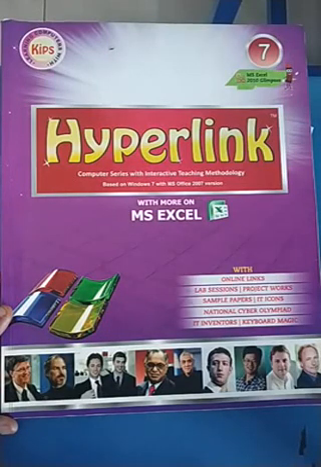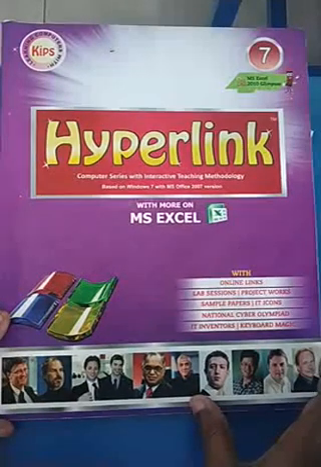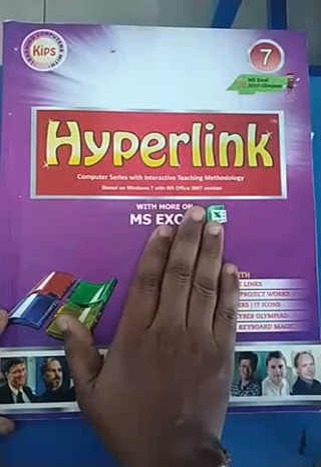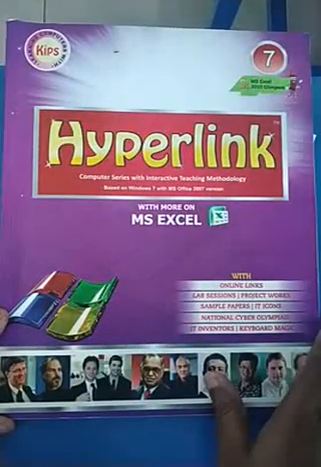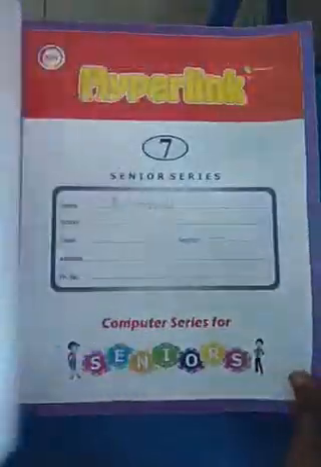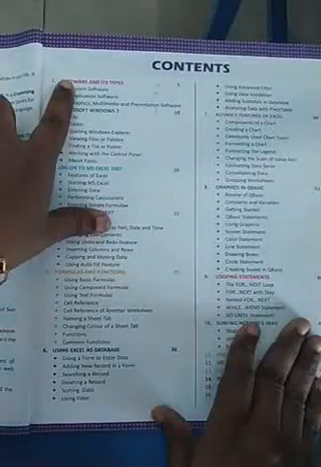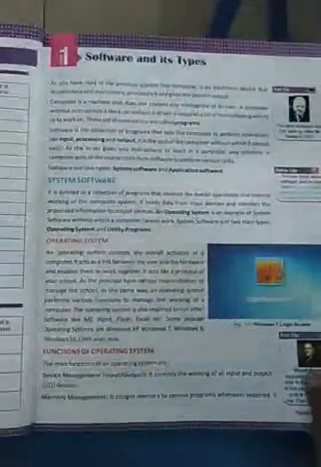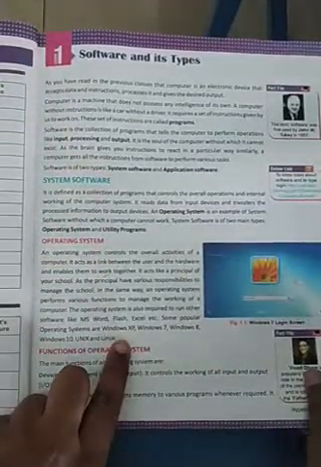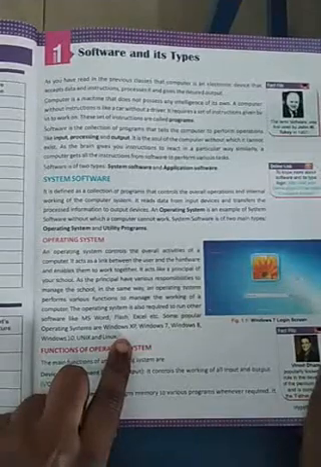Good morning children. Today we are going to see our book work exercises from our textbook. Okay. So this will be your book which you would have already got from the school. Now we are going to see the first lesson, software and its types. Here we have already discussed all the topics. I will be doing a revision in the next video.